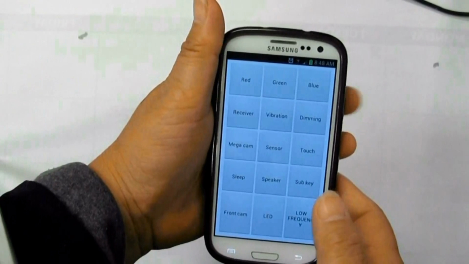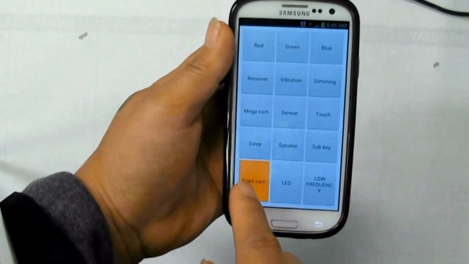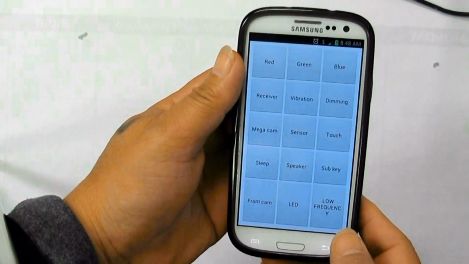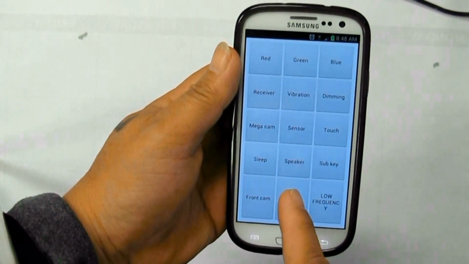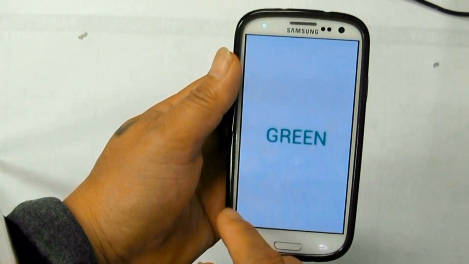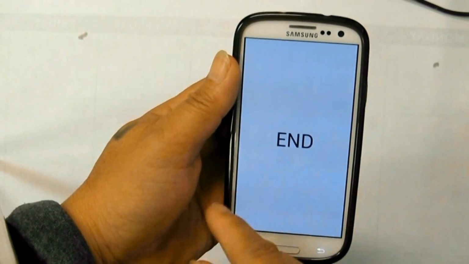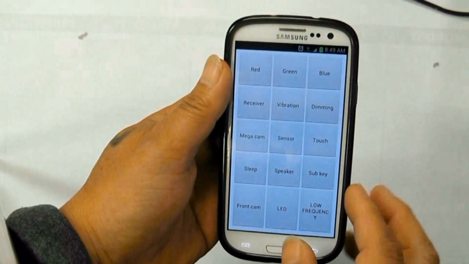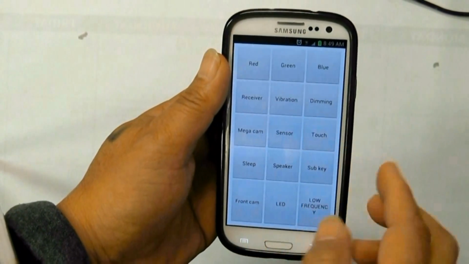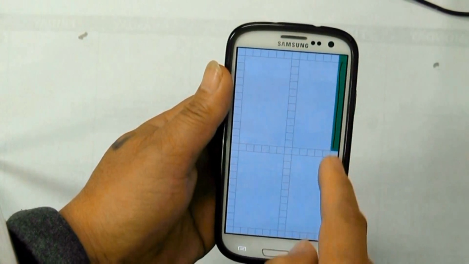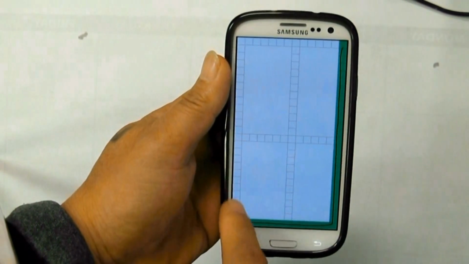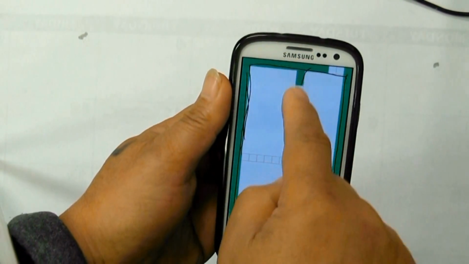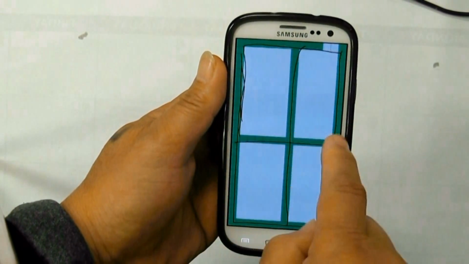Sleep test. Front camera test. Light emitting diode test, LED. Screen touch sensitivity, searching for possible non-responsive spots of the screen to touch.